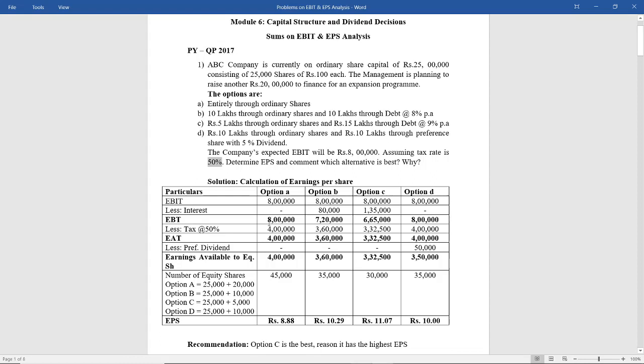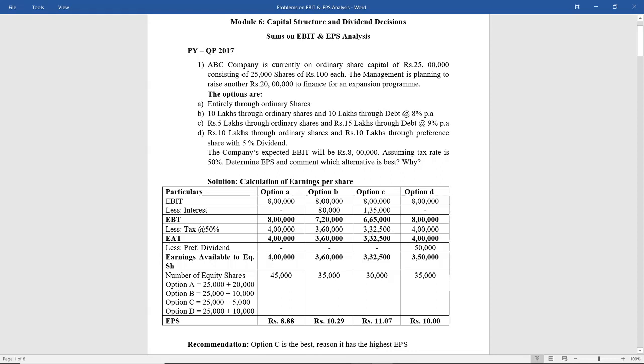So 8 lakh into 50% will give you 4 lakh. 7 lakh 20 into 50% will give you 3 lakh 60. 6 lakh 65,000 into 50% will give you 3 lakh 32,500, and 8 lakh into 50% will give you 4 lakh. Then you get EAT, earnings after tax, that is nothing but EBT minus the tax. So you get 4 lakh, and respectively it is calculated for option B, option C and option D.